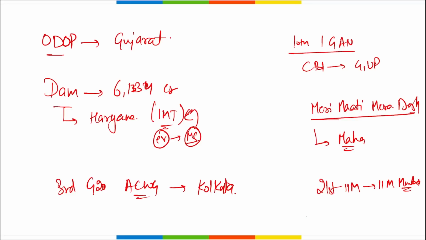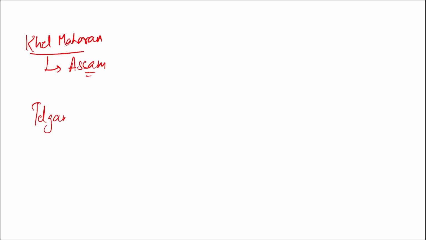Then next, remember Mo Jangal Jami Yojana. As the name suggests, Mo, it is related to Odisha. Next is Khel Maharan. Which state will organize this Khel Maharan? It is the Assam government. Right? Then next, tell me, India's first agriculture data exchange was launched by Telangana. India's first agriculture data exchange.